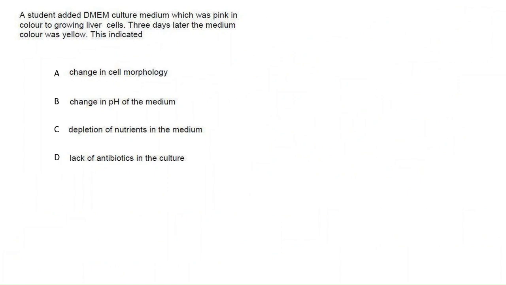So in this question, a student added DMEM culture medium, which was pink in color, to growing liver cells. These liver cells grow in DMEM medium supplemented with phenol red. The pink color means it is supplemented with phenol red. Phenol red is there to check whether the medium is becoming acidic or basic, meaning the pH changes. If the pH changes, phenol red will become yellow.